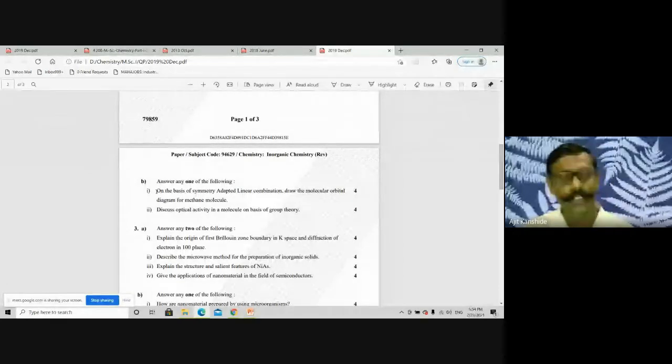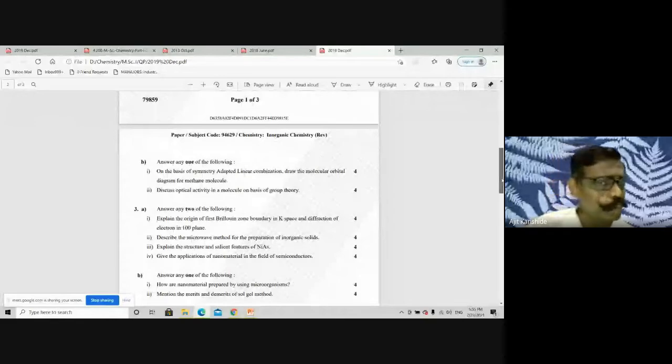See the next B. Two questions are there, one question you have to answer. On the basis of SALC, draw an MO diagram for methane molecule. Previously ammonia molecule was asked, now methane molecule is asked. And the other question C: discuss optical activity in a molecule on the basis of group theory. I hope and expect that you can answer the question. If anybody says no, let me know.